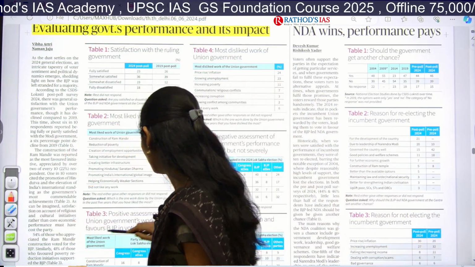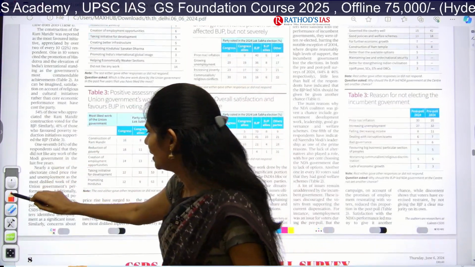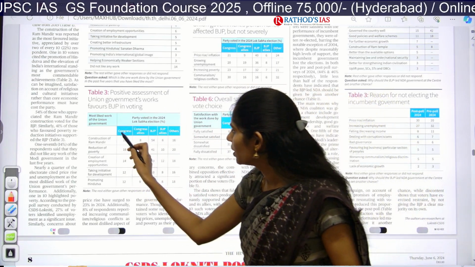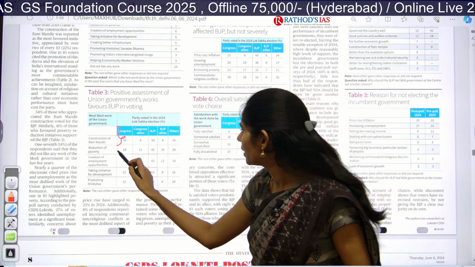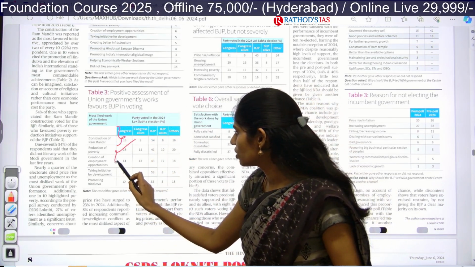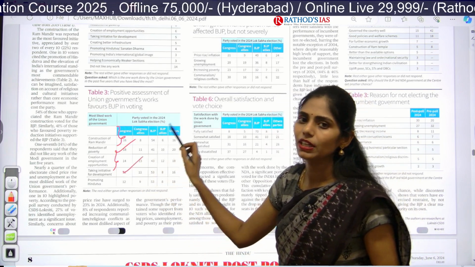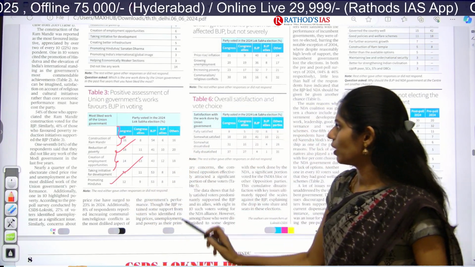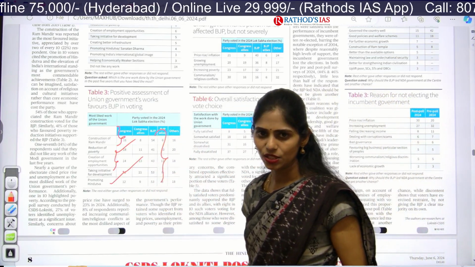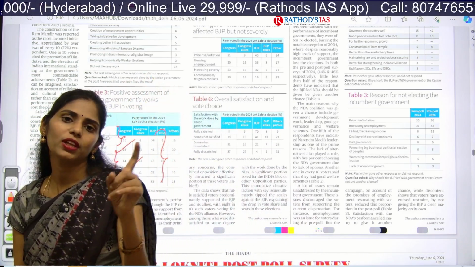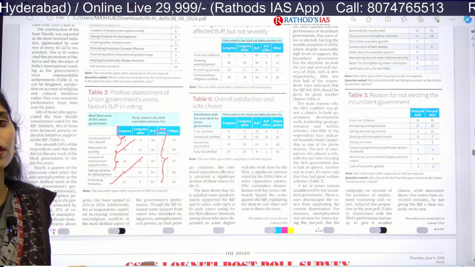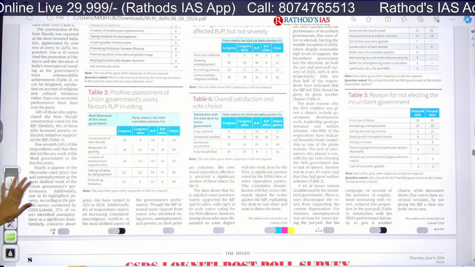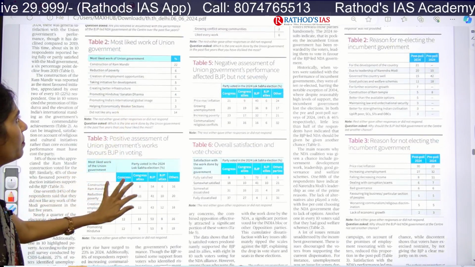Next, if you see the positive assessment of works done by BJP, where people favor the BJP government: first is the construction of Ram Mandir and reduction of poverty, next is creation of employment opportunities and taking some initiatives for development, even though it is a capitalist party, and next is promoting Hindutva. In these areas people were satisfied. I am not saying 100% of people were satisfied, at least 2 out of 10 were. I will give you the data soon, don't worry, I just want to showcase this table.